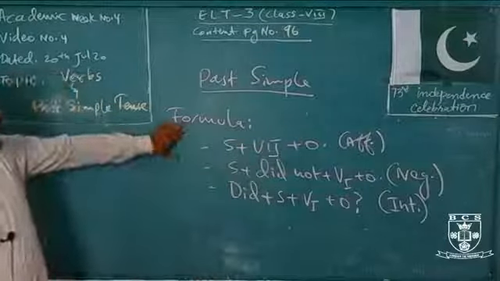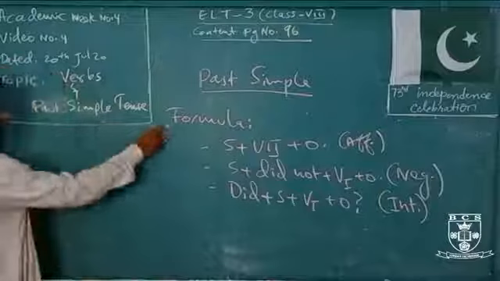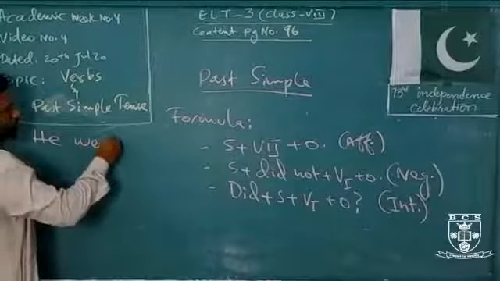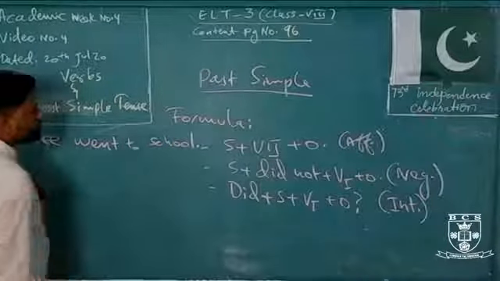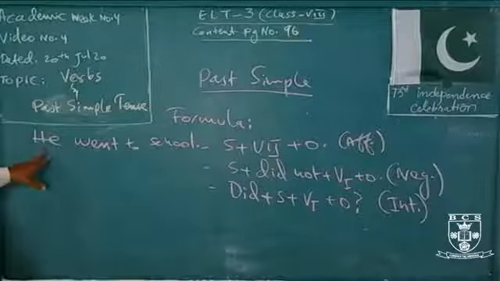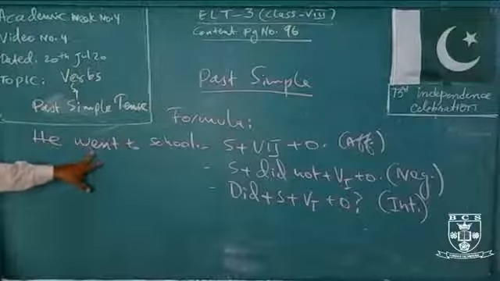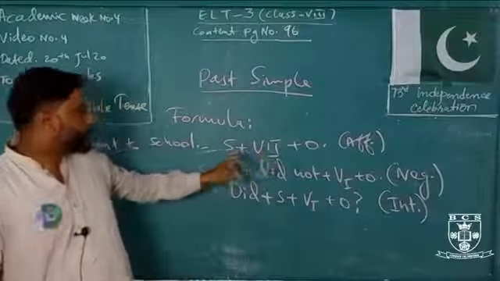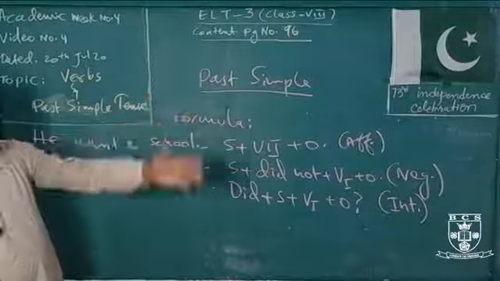Very easy. For example, I'm making a sentence over here so you can easily understand. He went to school. According to this formula, he went, the second form of the verb. The first form of the verb is go. Here the second form is required, so we put the second form, went, and the object.